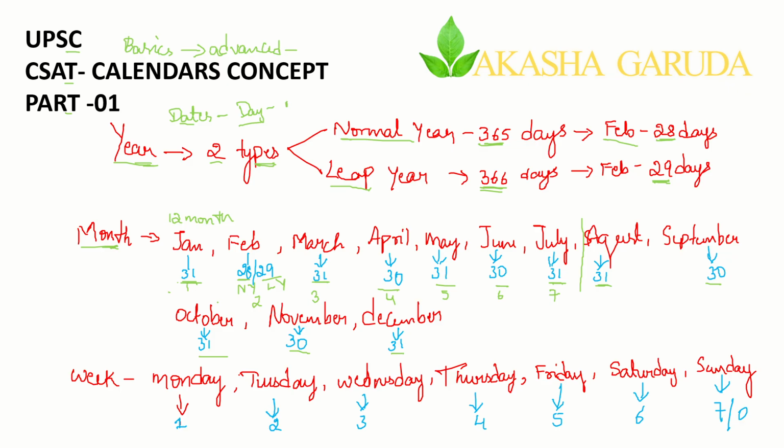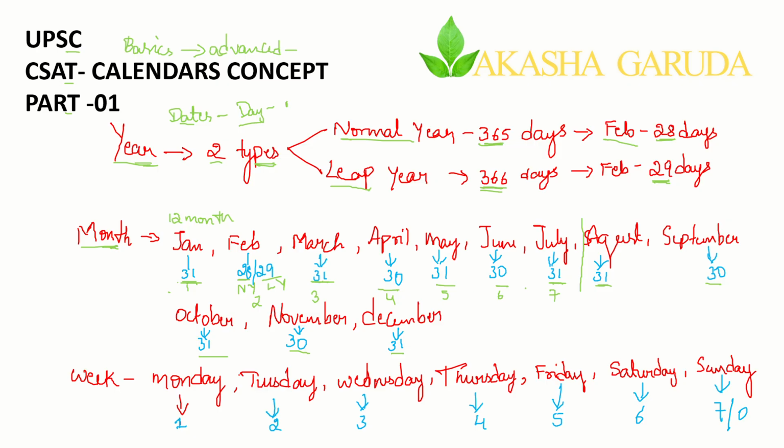So in every normal year you can find 31, 28 and the remaining combinations, and in a leap year 31, 29 and the remaining combinations. The number of days for any month is fixed. If March has 31 days, it has 31 days throughout every year, every repeating year.